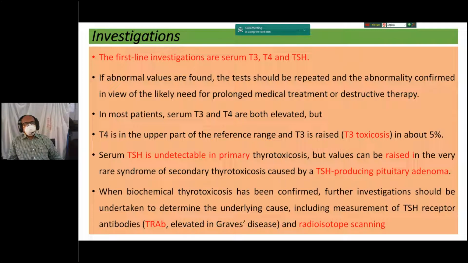Serum TSH is undetectable in primary thyrotoxicosis, as already mentioned, but sometimes it is raised in a very rare syndrome, secondary thyrotoxicosis caused by a TSH-producing pituitary adenoma. Other investigations are thyroid scan, thyroid ultrasound, radioiodine uptake, and thyroid receptor antibodies, which are very important for diagnosis of Graves' disease.